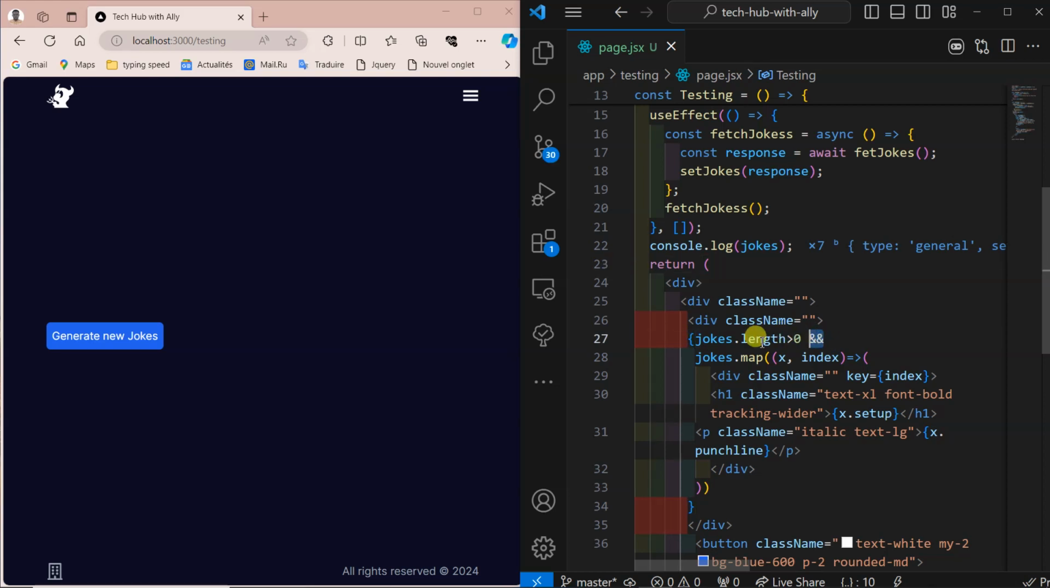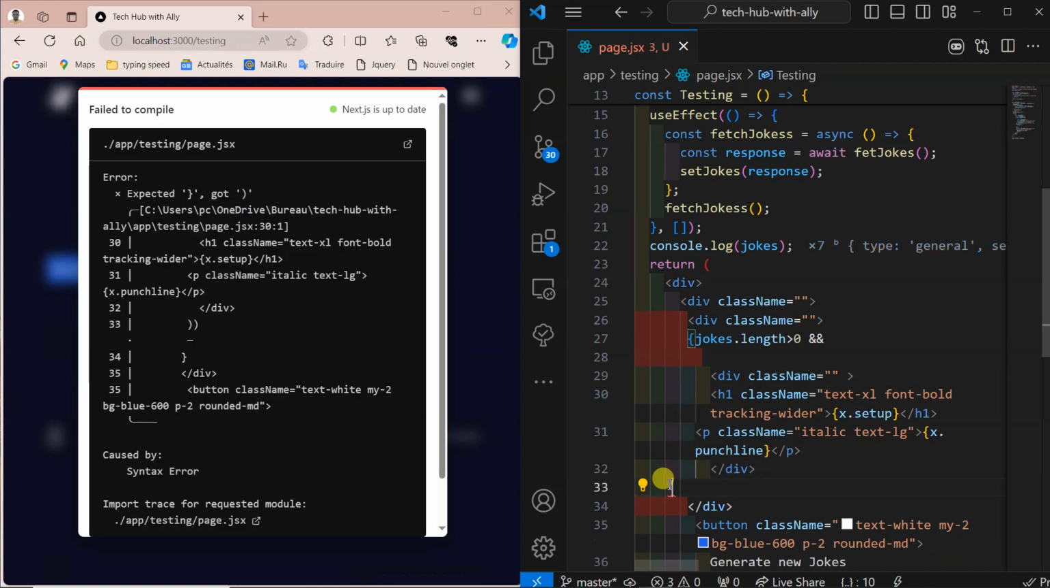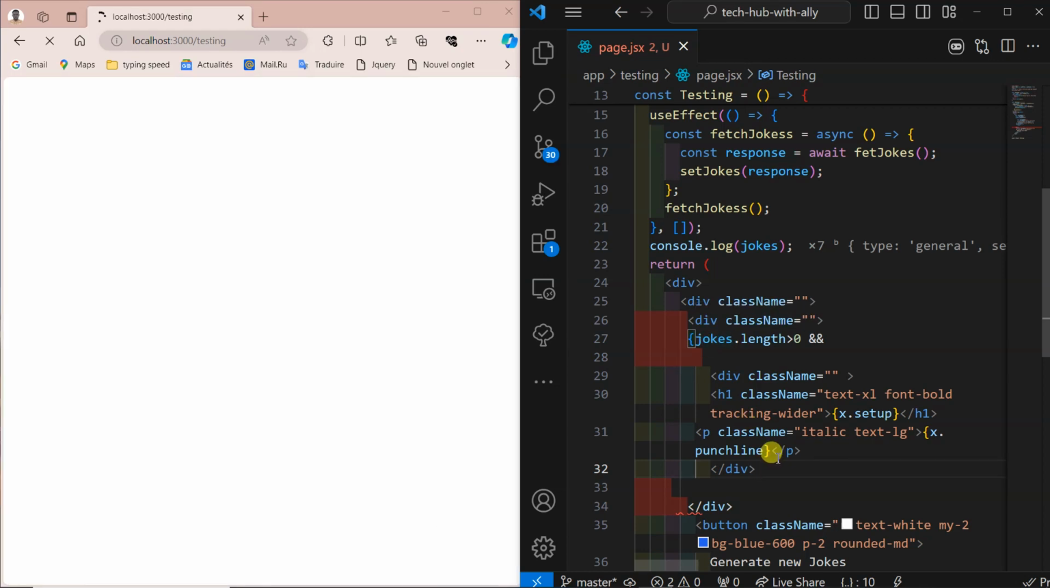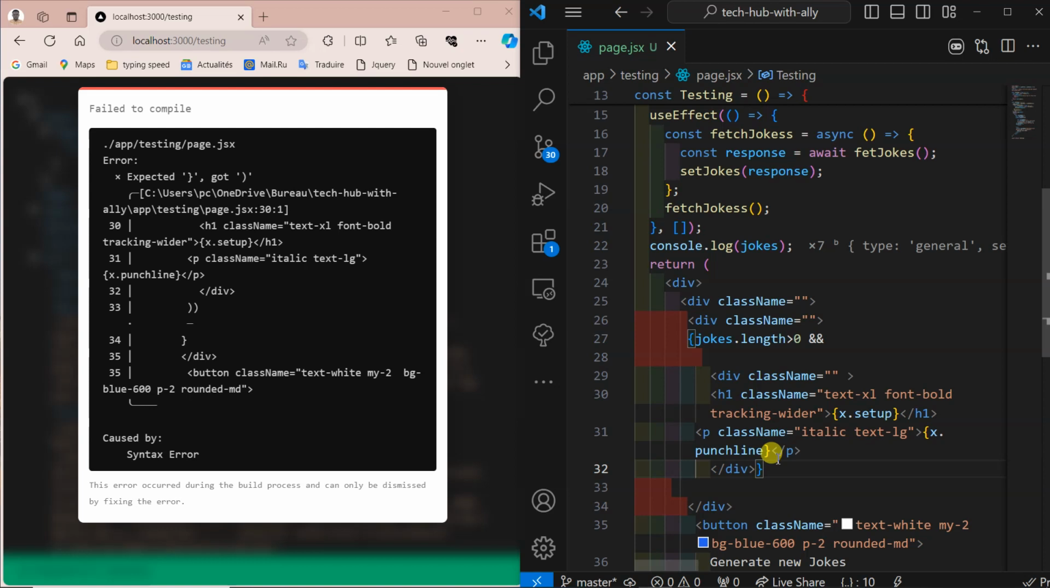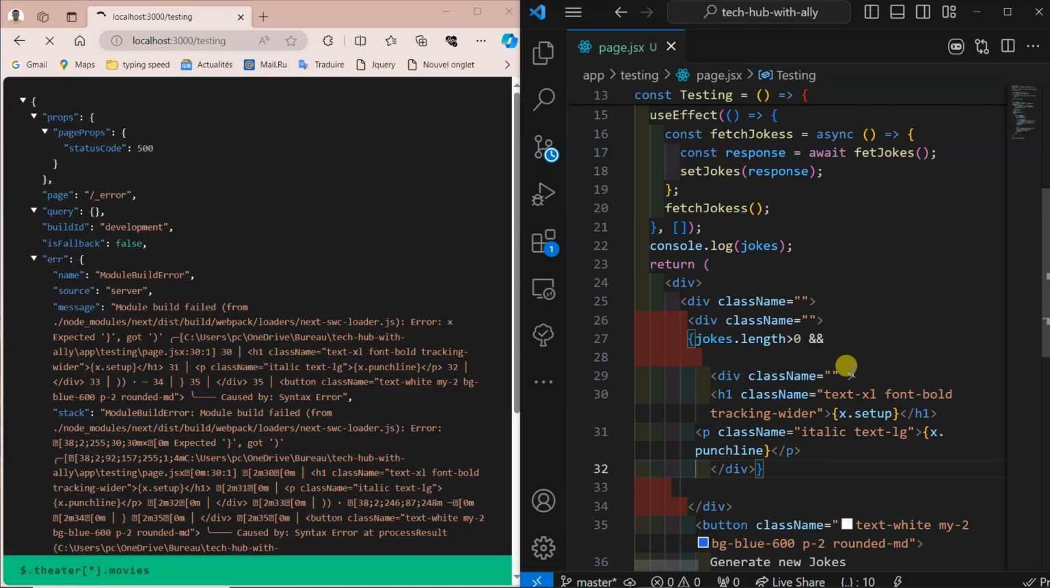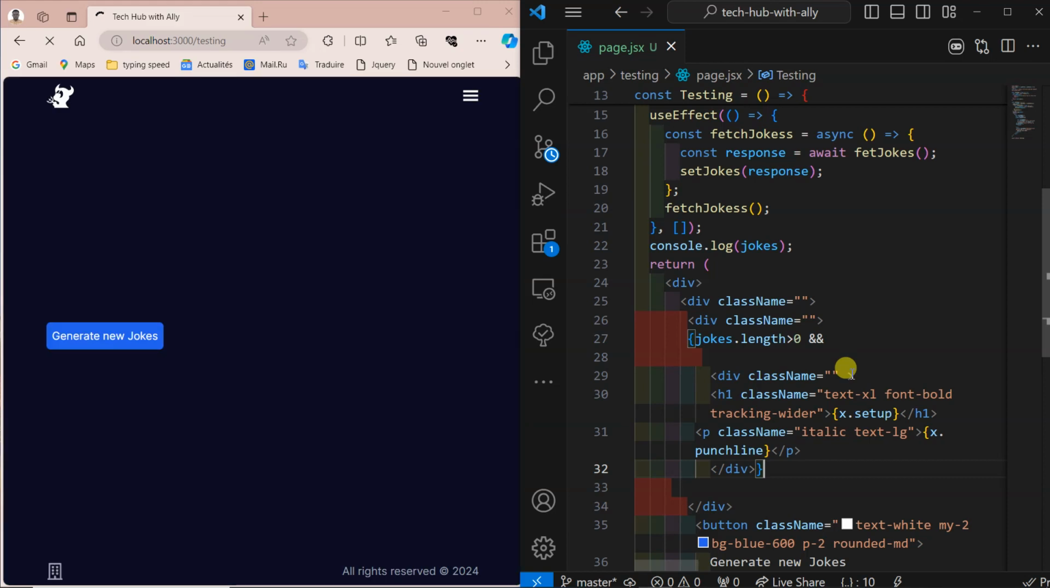But this condition is okay. This mapping we don't want. Don't map it. No key is needed. And then no, this is needed also. That's the first thing we can do. And joke, and then let me just close one here. Like this, we are good to go. Let's see, it's loading.